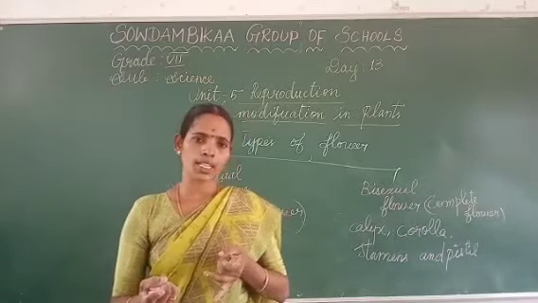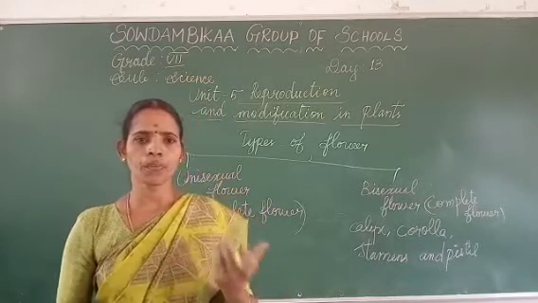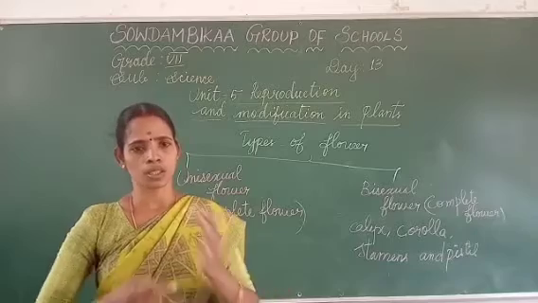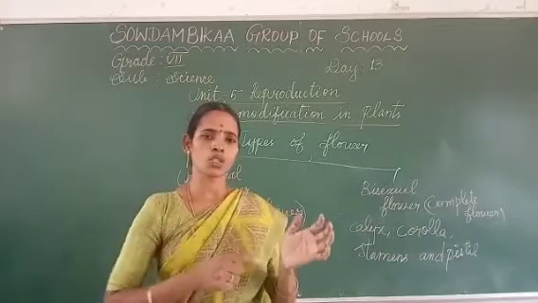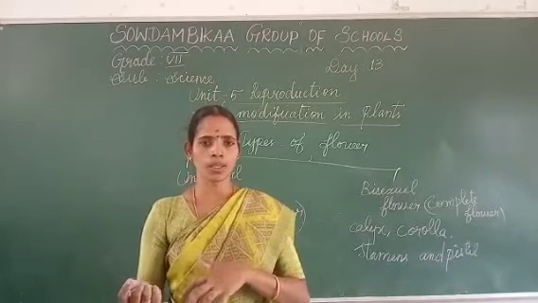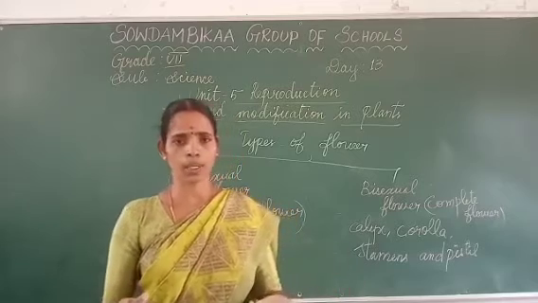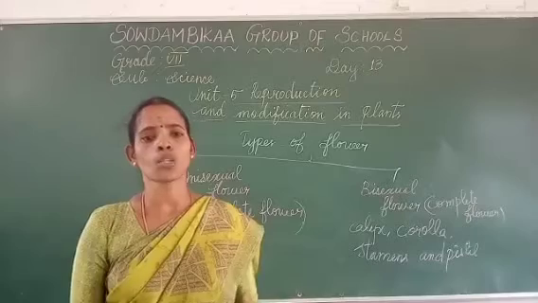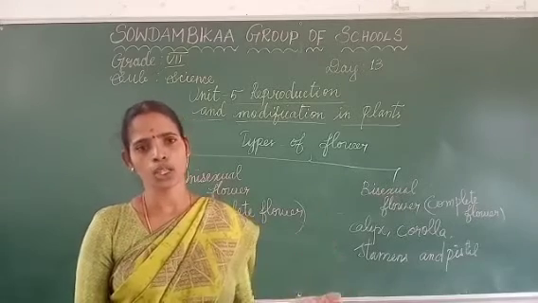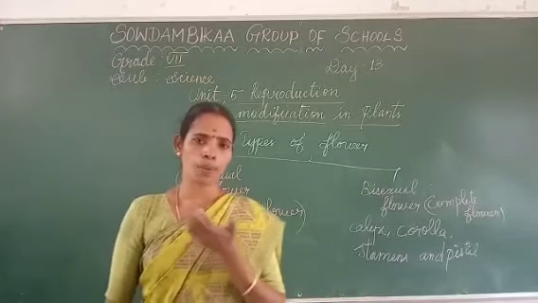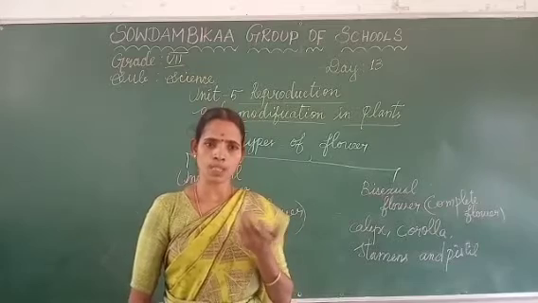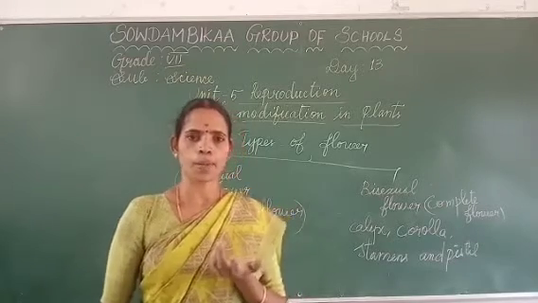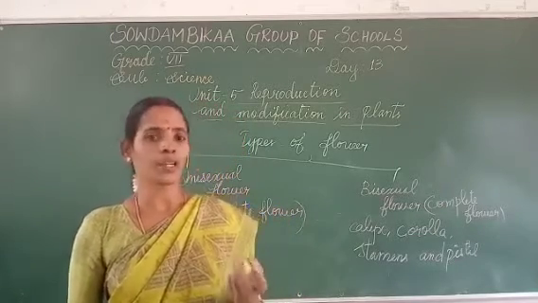What is meant by asexual reproduction? Reproduction that happens in some other ways, without seeds, is called asexual reproduction. But in sexual reproduction, seeds are produced from the flower by the process of pollination and fertilization.